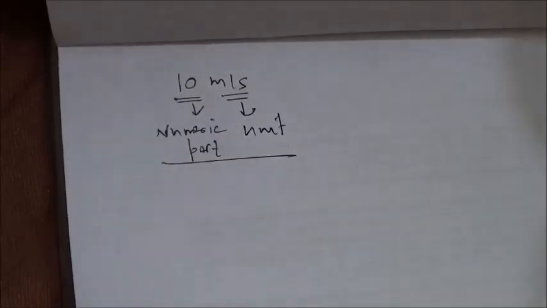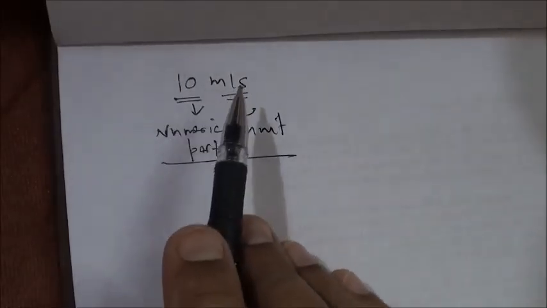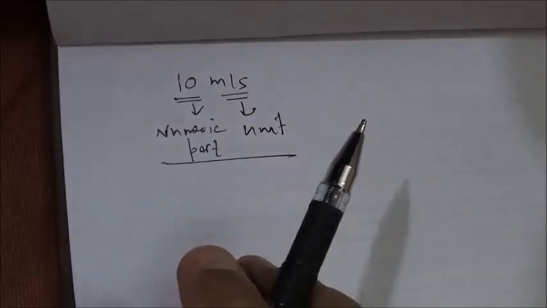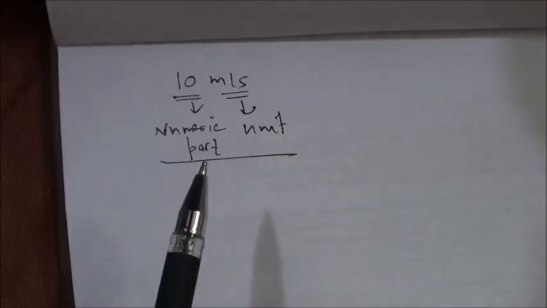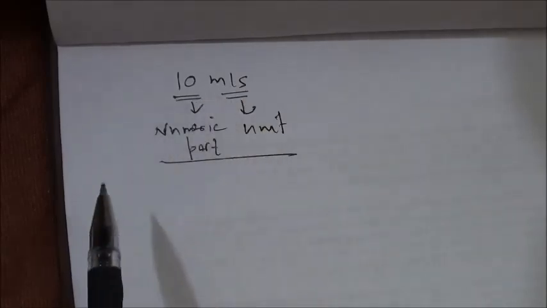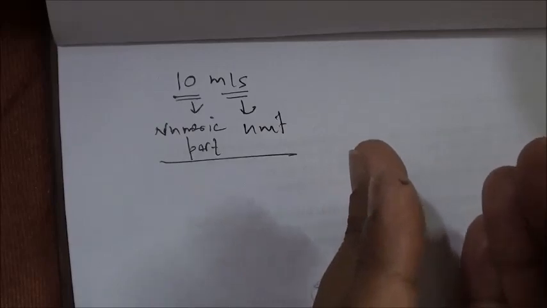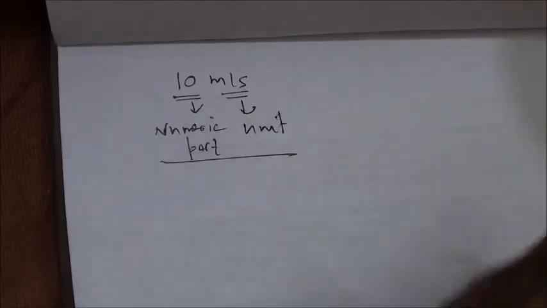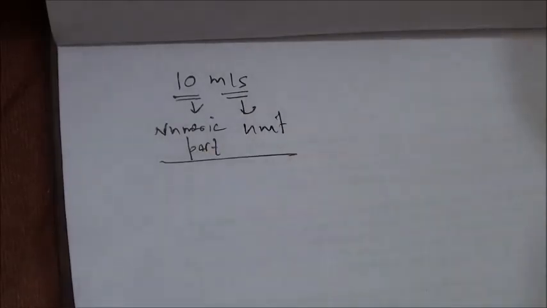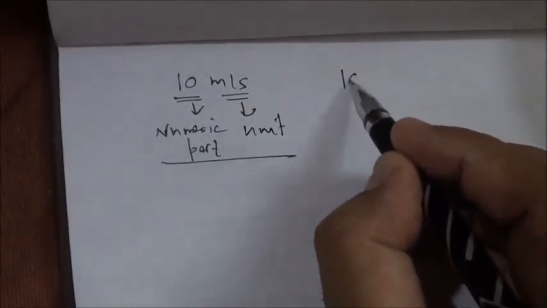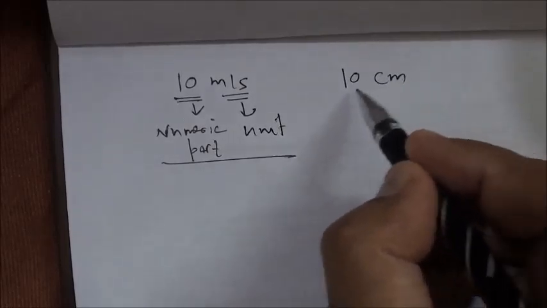Now this quantity remains as such. 10 meter per second, whatever this is, if I convert it into kilometer per hour or convert it into centimeter per second, the actual length of the path covered in unit time will be same in whatever system of units I convert it.